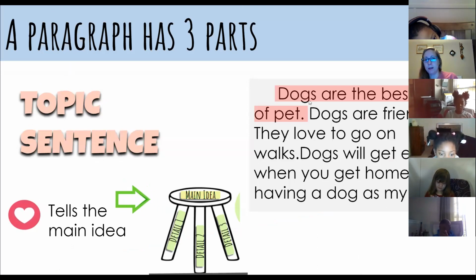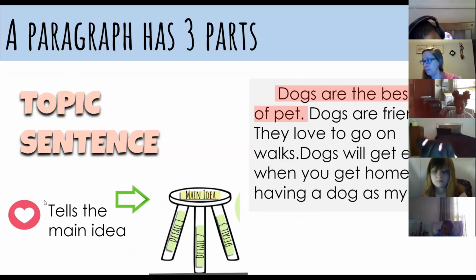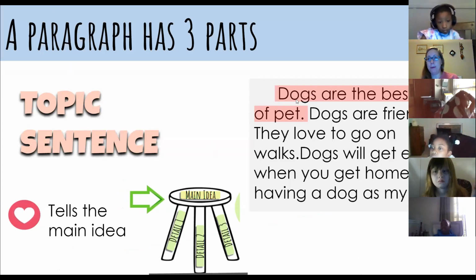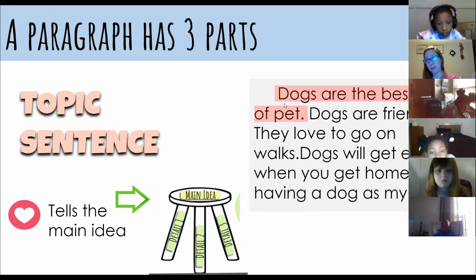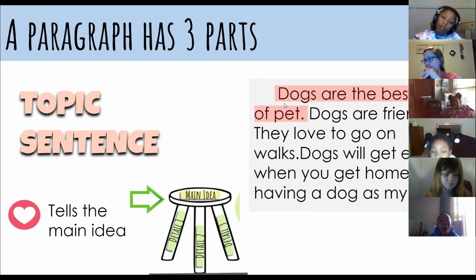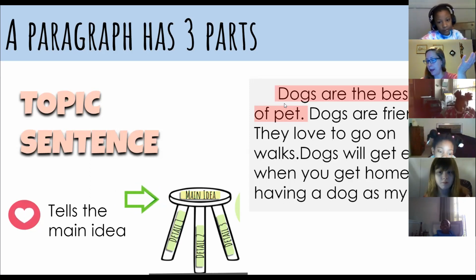And the paragraph has three parts, okay? The first part is your topic sentence. You can kind of think of that as the top of a stool that you sit on, right? And the topic sentence tells the main idea. In this paragraph, dogs are the best type of pet, whether you agree with it or not. That means this whole paragraph is going to talk about how dogs are the best pet. That's the first part.